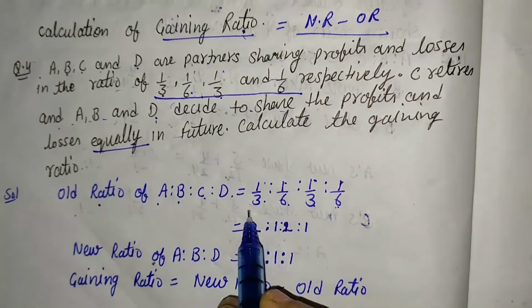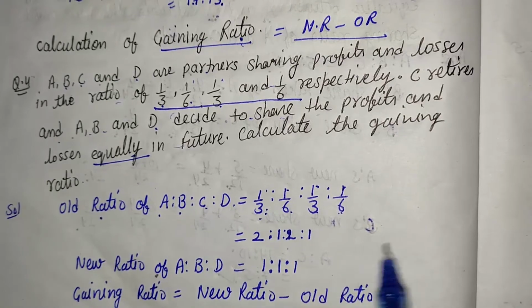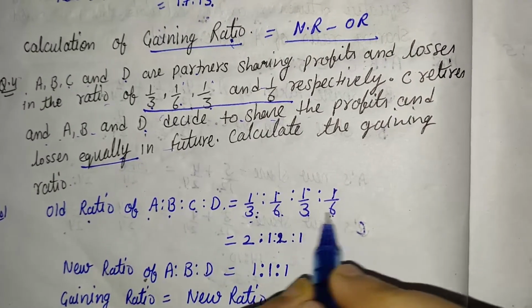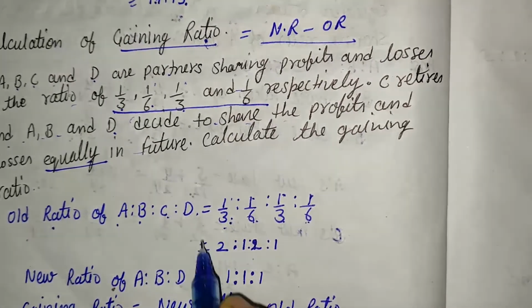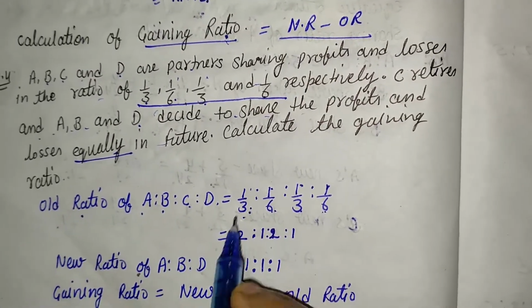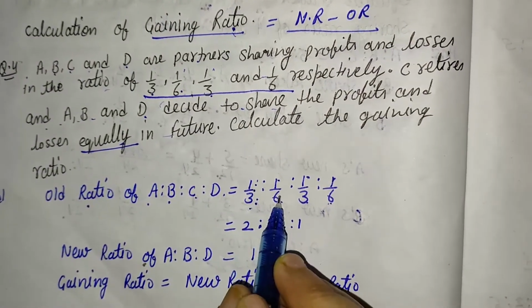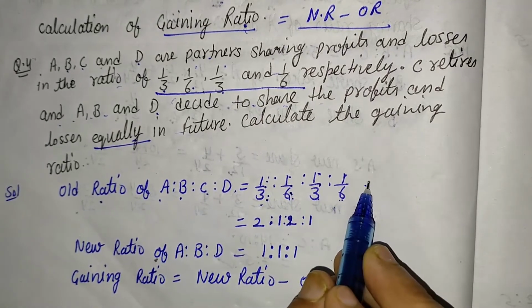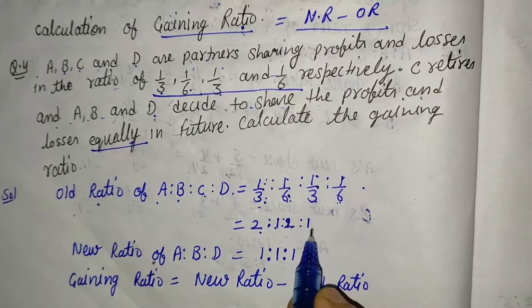So after factorization we are getting 6. 6 is the LCM of all these, 3 and 6, 3 and 6. So we want 6 in each denominator. It means we will have to multiply by 2 in this number, by 1 in this number, by 2 in this number and by 1 in this number. After that we are getting 2 is to 1 is to 2 is to 1.